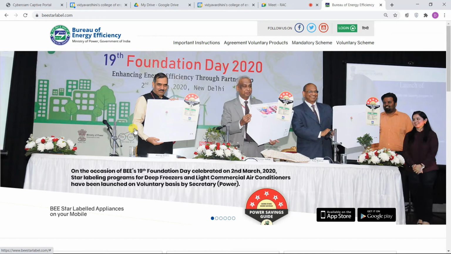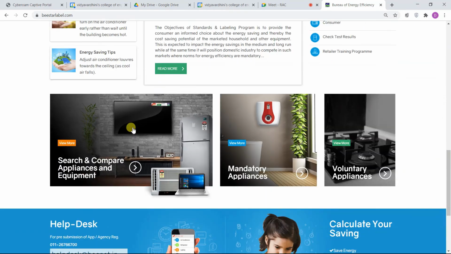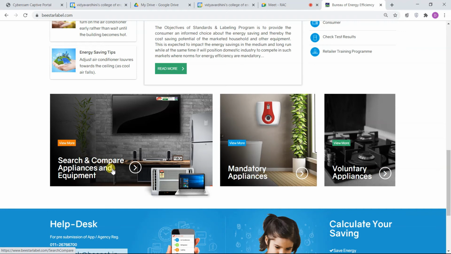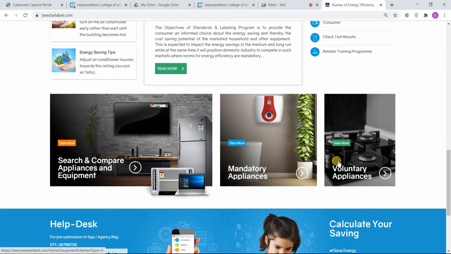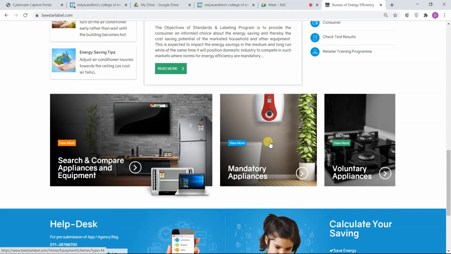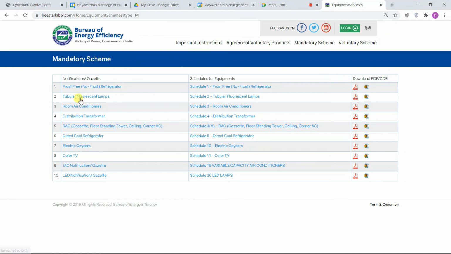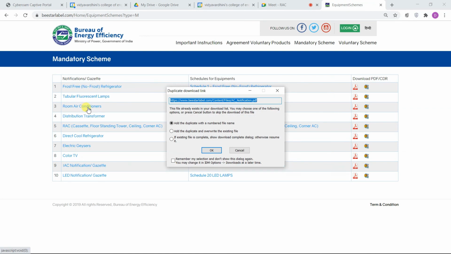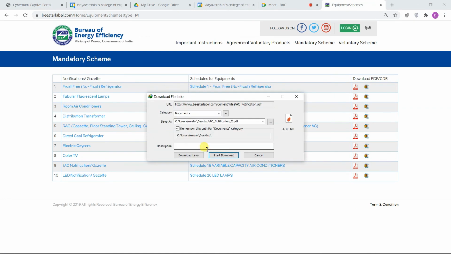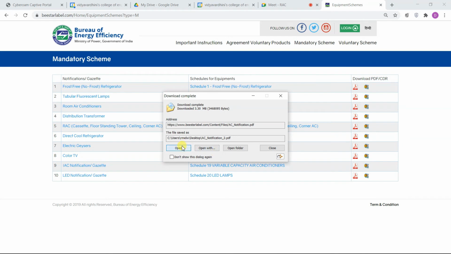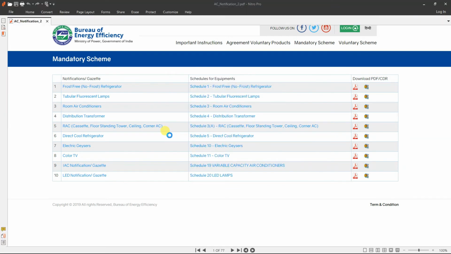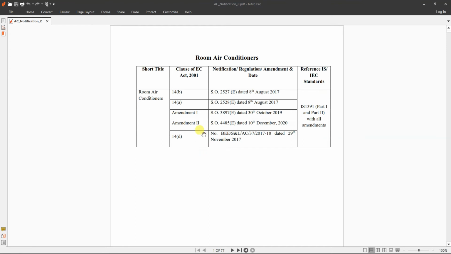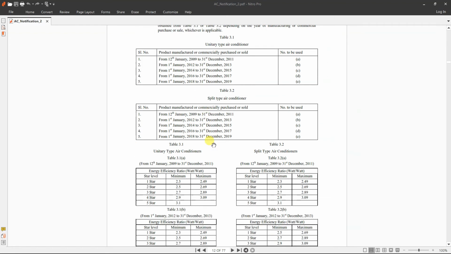On this website, if you scroll down, you have the option to search and compare appliances and equipment. You can search and compare appliances, and the second one is mandatory and voluntary appliances. In mandatory appliances we will go, and here you will find room air conditioners. Just click on room air conditioners and download the file. Once you open that PDF file, scroll down and look for the star label.